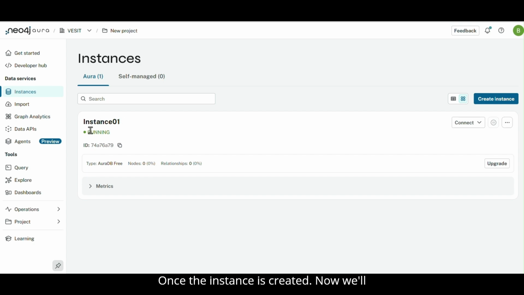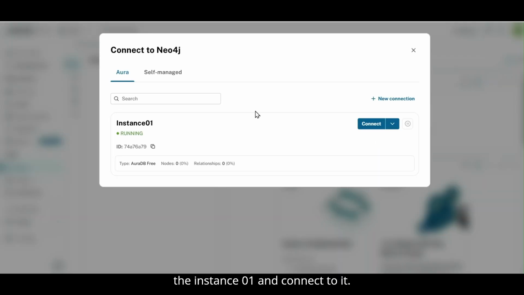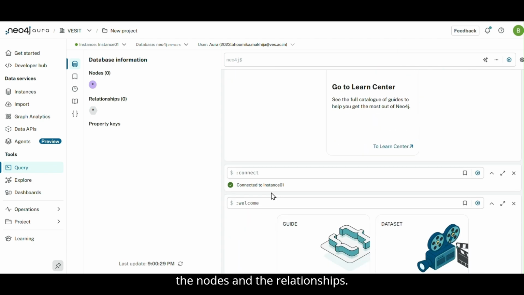Once the instance is created, we'll have to define the queries to create the nodes and the relationships, for which we'll move to the query section present in the sidebar. Here, we'll first connect to the instance we have just created. We'll select instance 01 and connect to it. After we've connected to the instance, we can now define the Neo4j queries, and we can also see the nodes, the relationships present, and the property keys. Write the queries to create the nodes and the relationships.